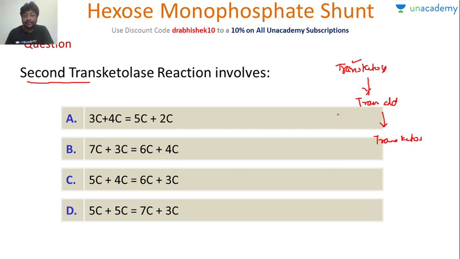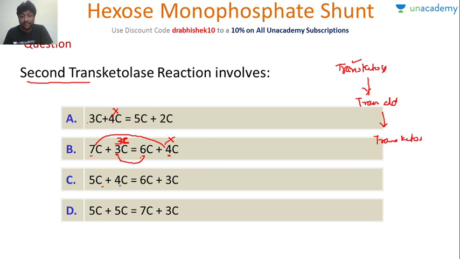So remember, in transketolase, 2 carbon will be moved. Okay. So first let's, even if I don't remember it, what is happening? 4 is becoming 5, and so here 1 carbon movement is there. So this cannot be a transketolase. Let's look at this. 3 is becoming 4 and 7 is becoming 6, right? So again, how many carbons are being moved? 3 carbon is being moved. 3 is becoming 6 and 7 is becoming 8. So again, this cannot be a transketolase reaction.